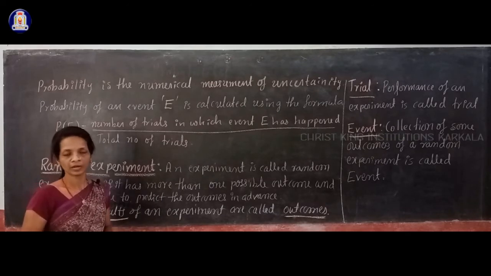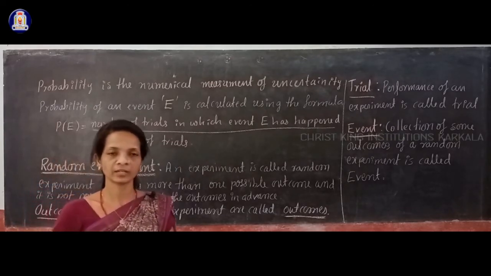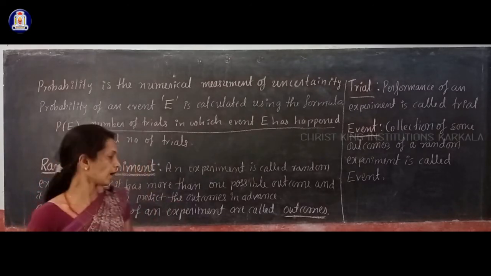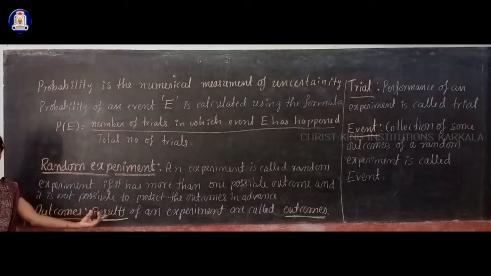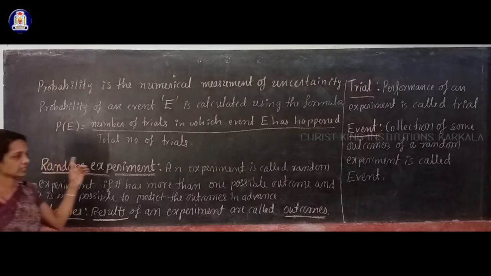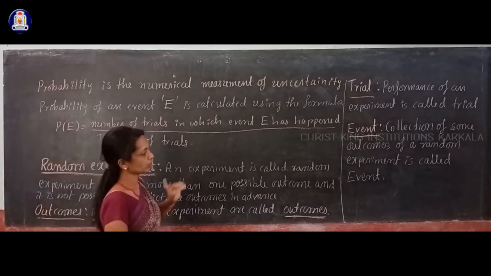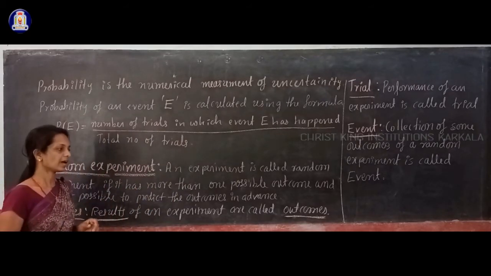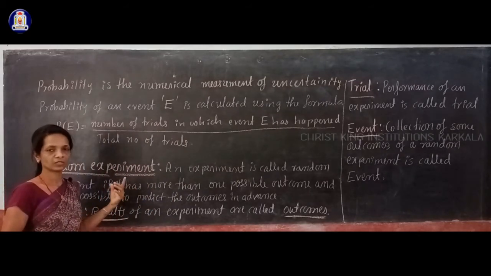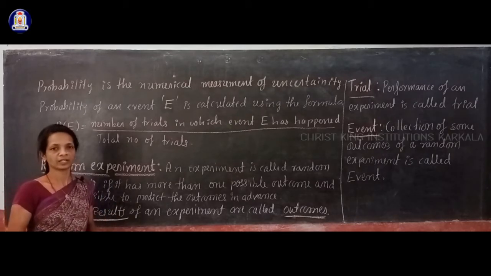When you perform an experiment, you will get results, right? Those results are called what? Outcomes. We are not using the word results here. Instead of using results, we are using the word outcomes in probability. Okay, and random experiment means an experiment in which you have more than one possible outcome, and you cannot say which outcome you may get in advance.